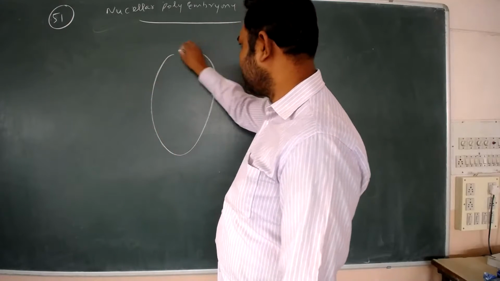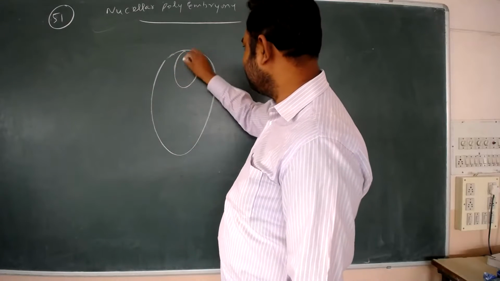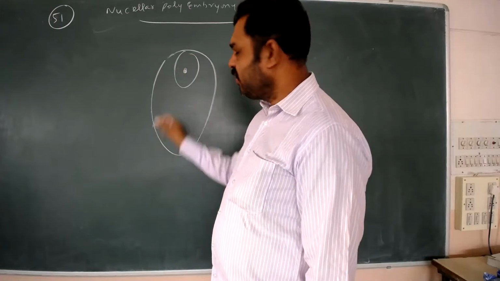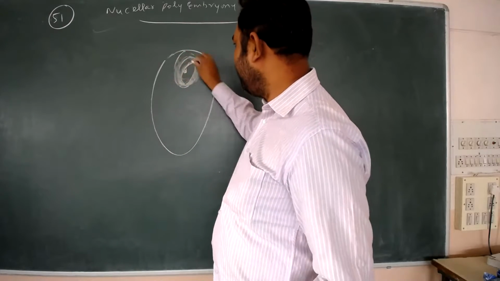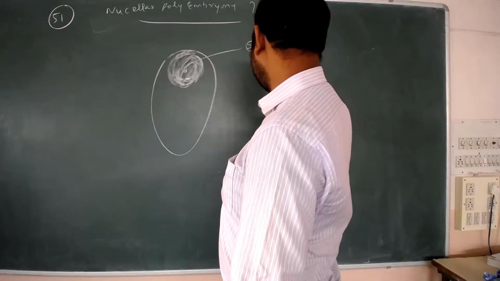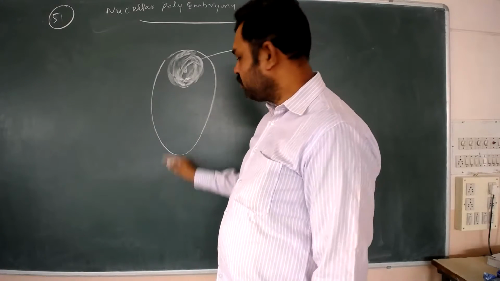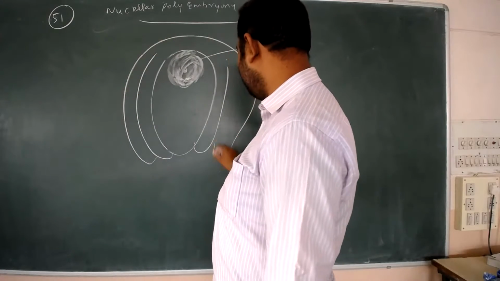This is the embryo sac. Normally, the embryo is formed from the egg. After fertilization, this egg will become a zygote, and the zygote will become the embryo. So, how many embryos can be formed normally? A single embryo. But this is covered by what? Integuments. Here integuments will be there.